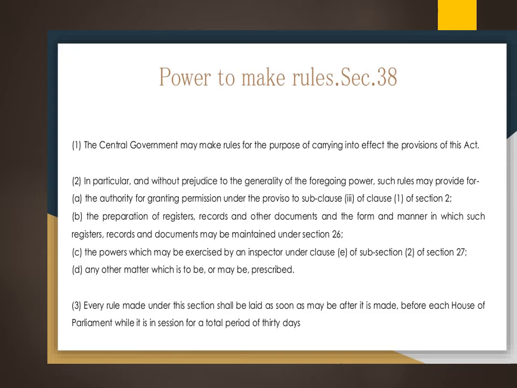And if any other thing has been specified in the law, they have to follow. Same way, when they make any rule under this, as soon as it is made, it must be laid before each house of parliament in session for a total period of 30 days.